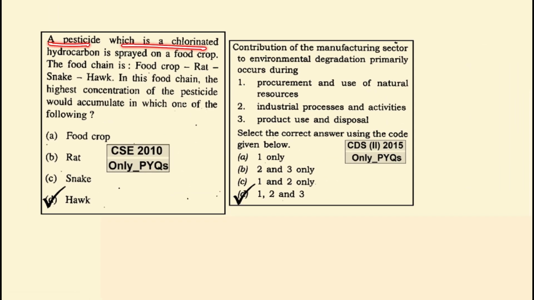A pesticide which is a chlorinated hydrocarbon is sprayed on food crops. The food chain is food crop, rat, snake, hawk. In this food chain, the highest concentration of the pesticide would accumulate in which one of the following? It is the hawk.